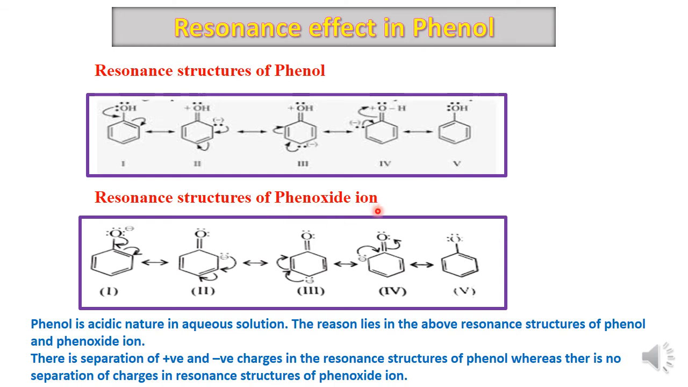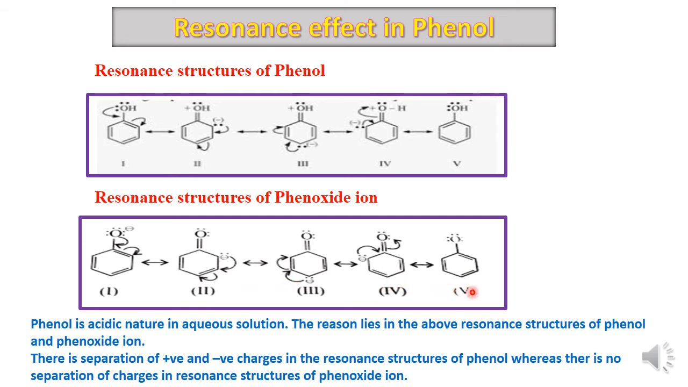Phenoxide ion means when the phenol loses the proton from it, then we obtain the phenoxide ion. Now in this phenoxide ion, there is a negative charge on the oxygen, so it is the anion. So this negative charge on the oxygen gets delocalized over the benzene ring, and we get different resonance structures of the phenoxide ion. But here you will find that the negative charge gets delocalized over this benzene ring, and therefore there is no separation of the positive and negative charge in these resonance structures of the phenoxide ion.